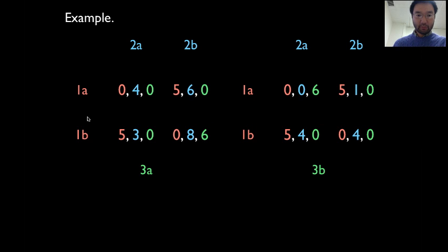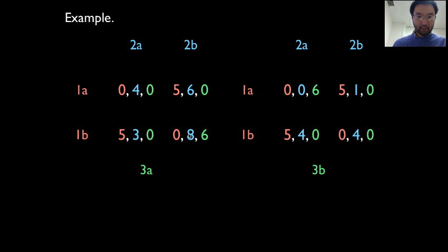How about person 2? I think we have 2B weakly dominates 2A. How do I know? Person 2 is comparing this 6 with this 4. If she plays 2B, she'll get 6. If she plays 2A, she'll get 4.